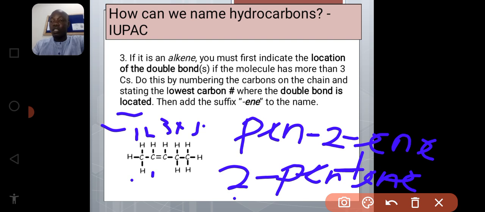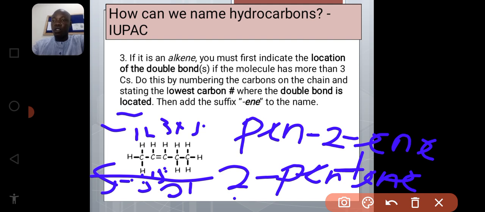If you start counting the number of carbons from this direction, 1, 2, 3, 4, 5, you see that the carbon here at number 3, if you follow it in this direction, is carbon 3 that is bearing the double bond. So it will be pent-3-ene, or 2-pentene. But remember, we have to take the one with the lowest number. So 2 and 3, which one is the lowest? It is 2. So this one is correct, the other one is wrong.